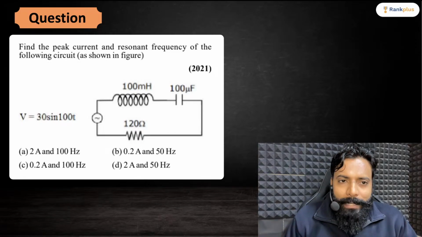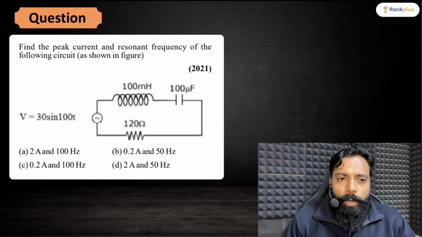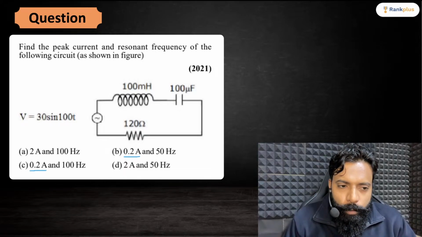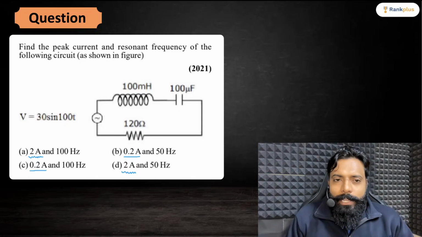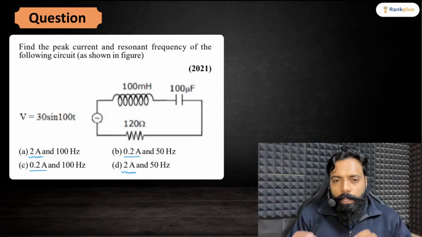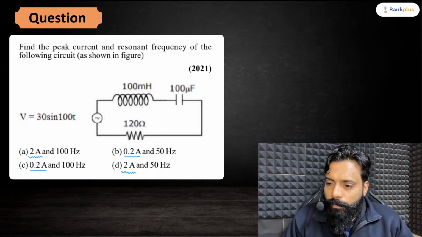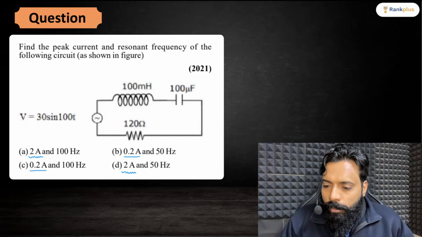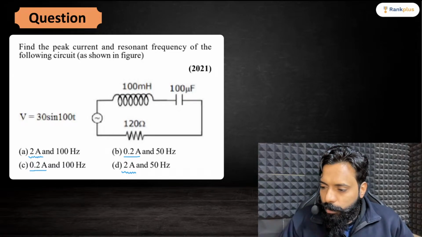Here you have to find out the peak current and the resonant frequency of the circuit given here, right? If I look at the options, there are two options which have similar values, 0.2 and 0.2. Here I have 2 ampere and 2 ampere. So can I use some shortcut trick to remove two options? Can I do that? Tell me. Is there any way to get the correct answer without doing the actual calculations?